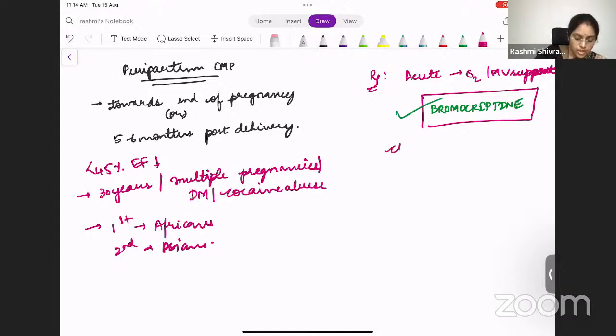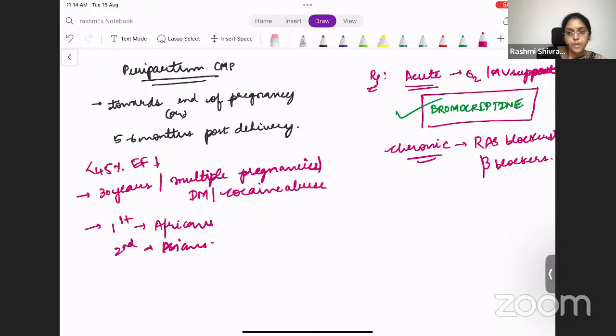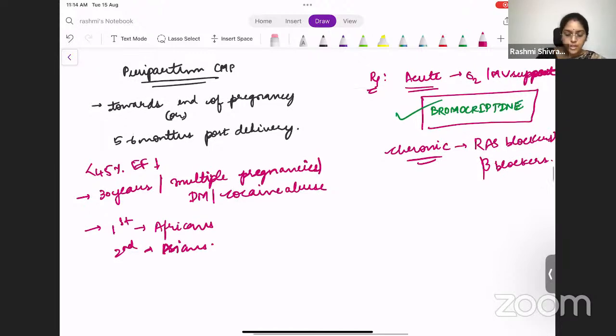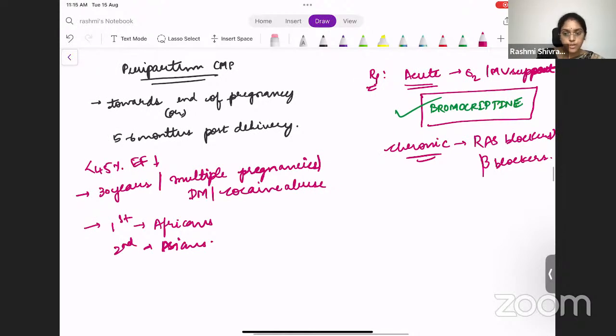So how do you treat chronic peripartum cardiomyopathy? You use RAS blockers, then beta blockers. And you may also need a cardioverter defibrillator in these patients if they are having rhythm abnormalities, because they are actually predisposed to rhythm abnormality. So you might need an implantable cardioverter defibrillator. RAS blockers and beta blockers are very, very important.